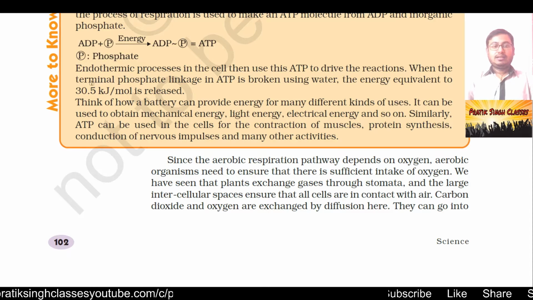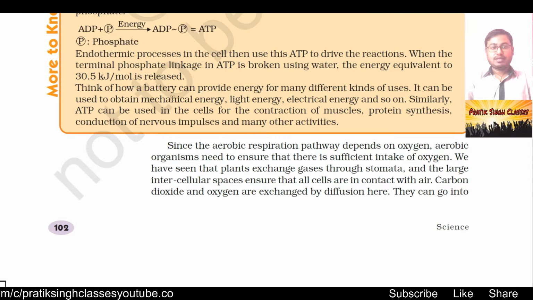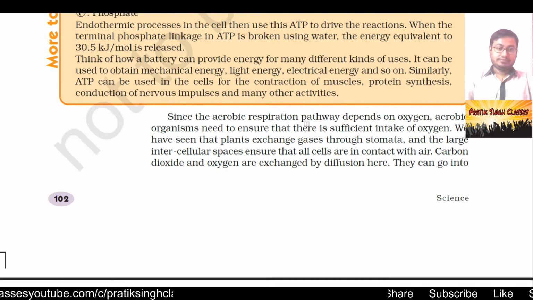When the terminal phosphate linkage in ATP is broken using water, the energy equivalent to 30.5 kilojoule per mole is released. Think of how a battery can provide energy for many different kinds of uses. It can be used to obtain mechanical energy, light energy, electrical energy and so on. Similarly, ATP can be used in the cells for the contraction of muscles, protein synthesis, conduction of nervous impulses and many other activities which happen in our body.